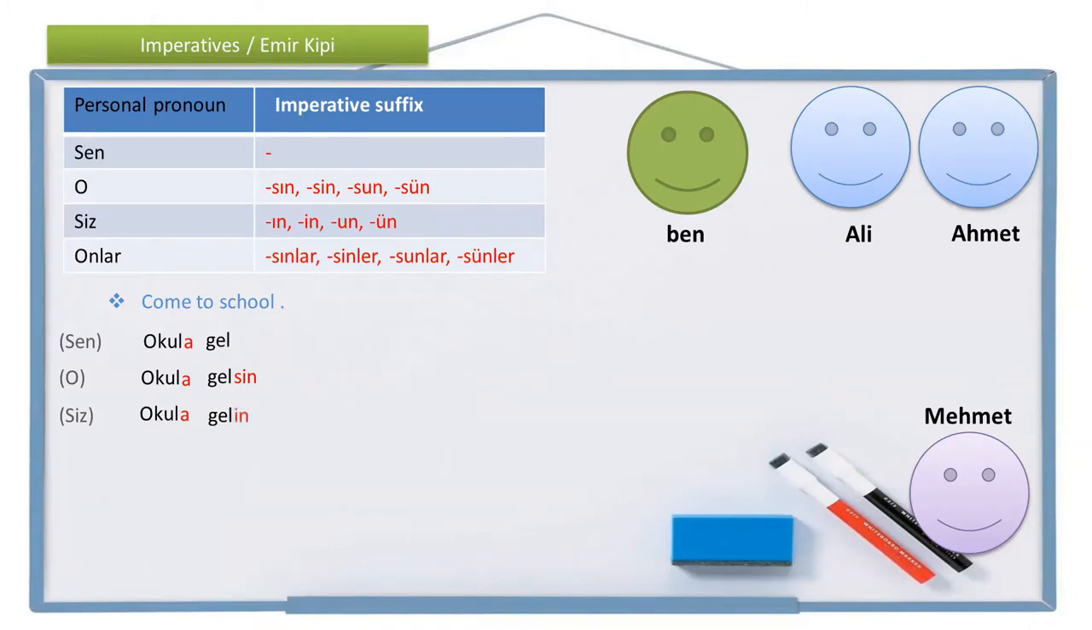You two come to school now. Siz okula gelin.